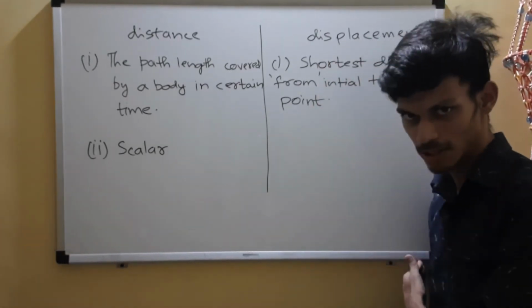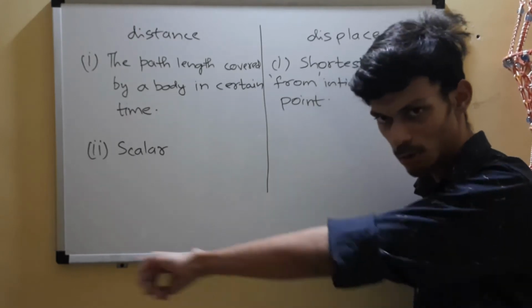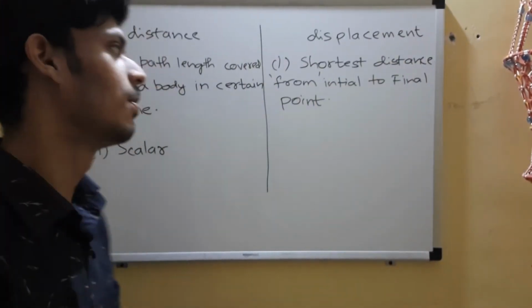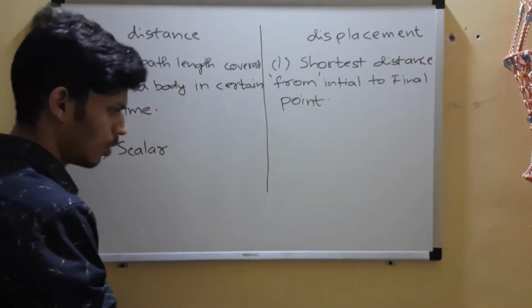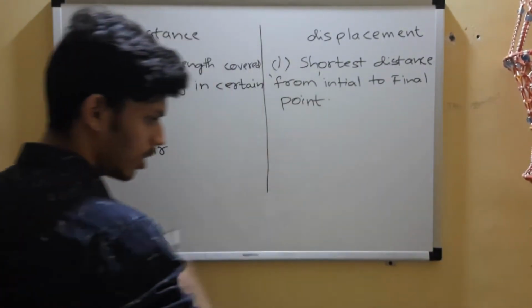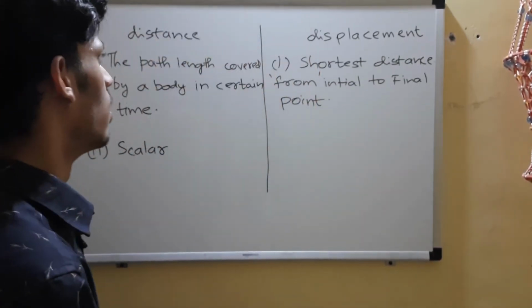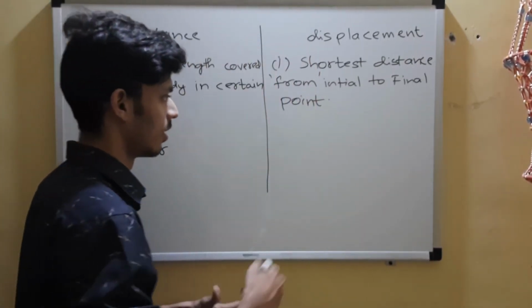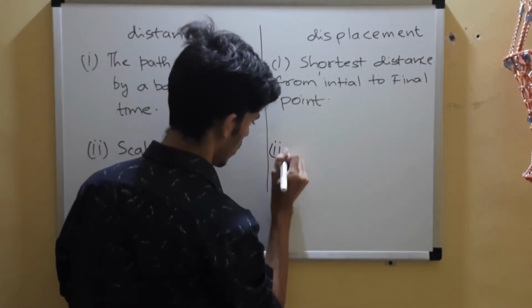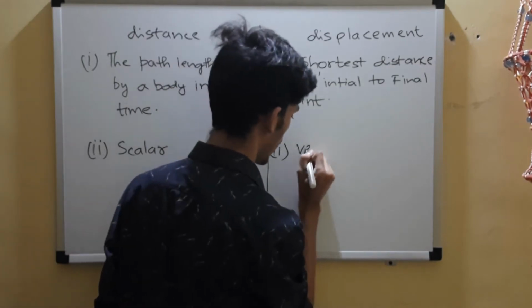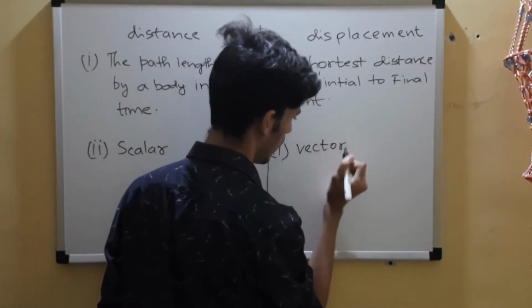Now I start from here and I go there and I go there. So what is the distance now? It's still 1 meter. Okay, so no matter if you go from here to here or here to here, the distance remains the same. Okay, it does not depend on the direction, you can see. Point 2 under displacement will be, it's a vector. Displacement is a vector.